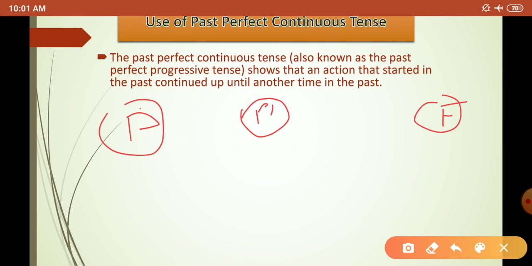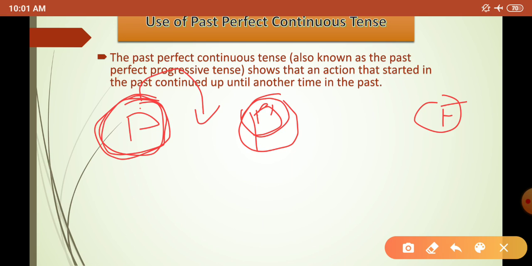Suppose an action started here and ended here. So when an action starts in the past and also ends in the past, we use the past perfect continuous tense.